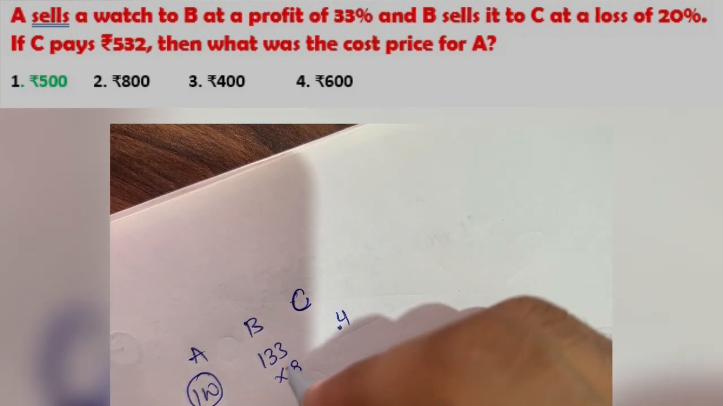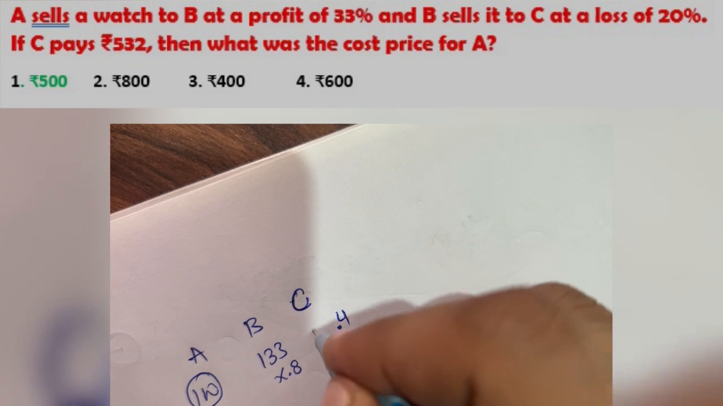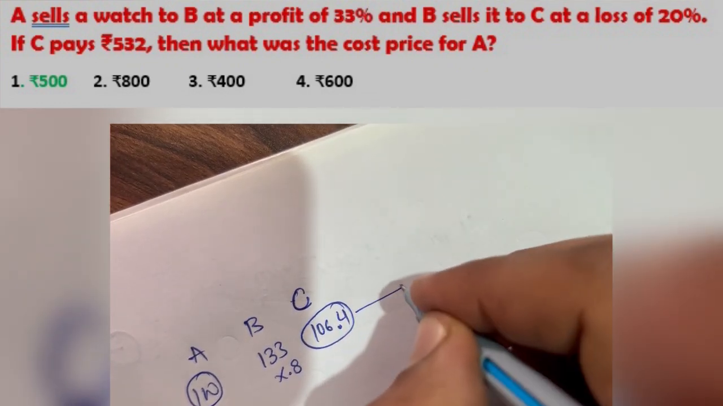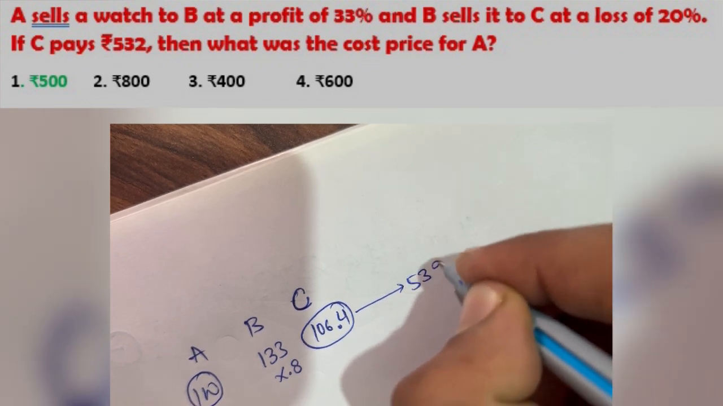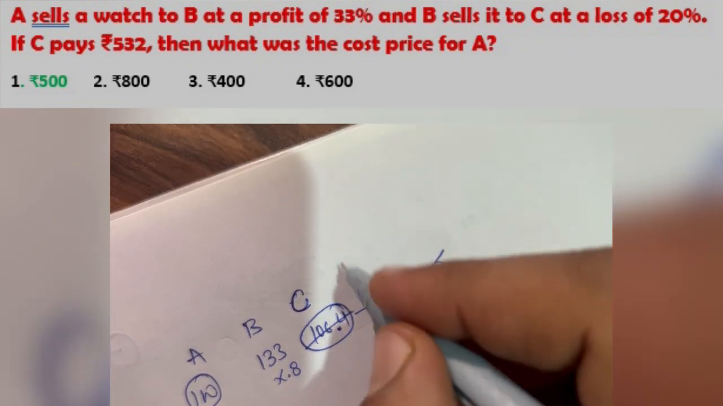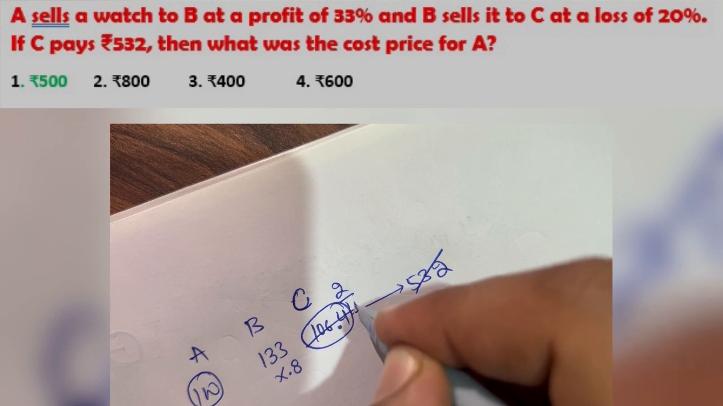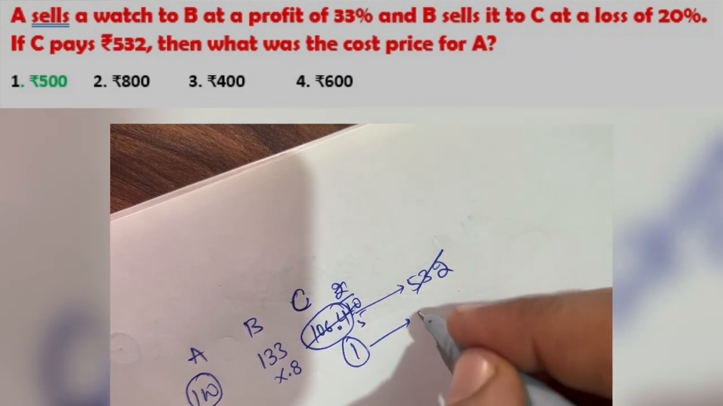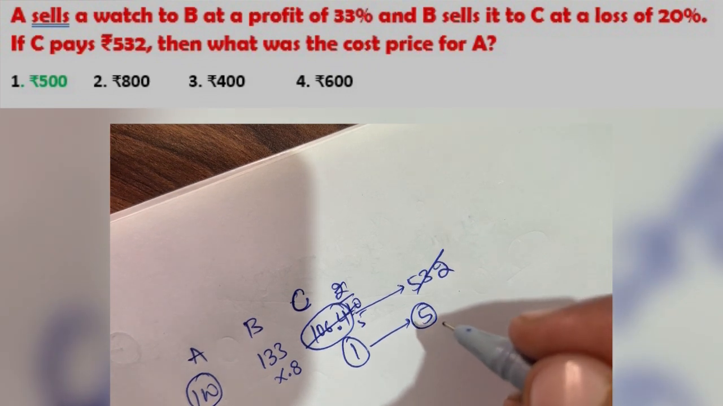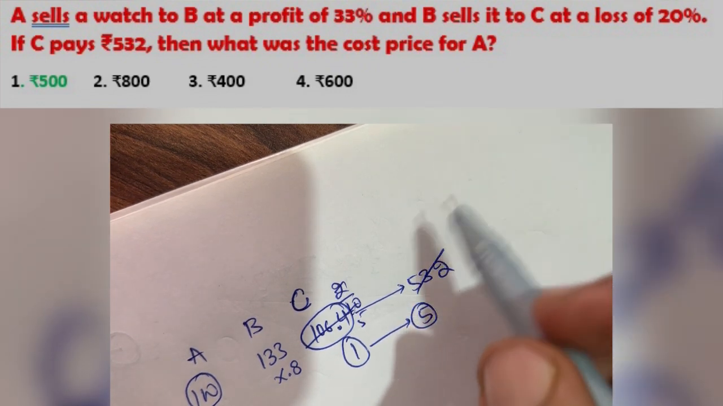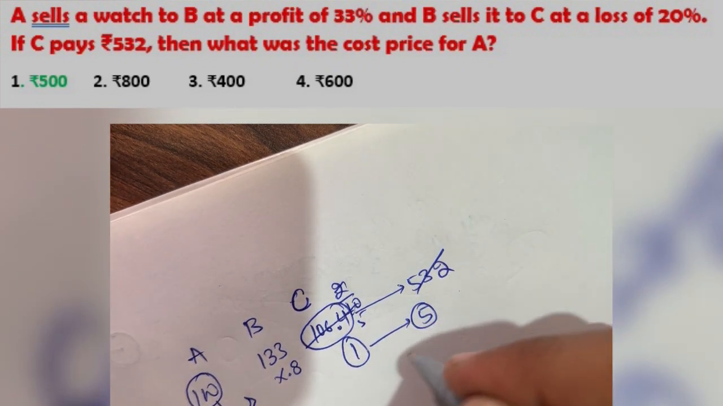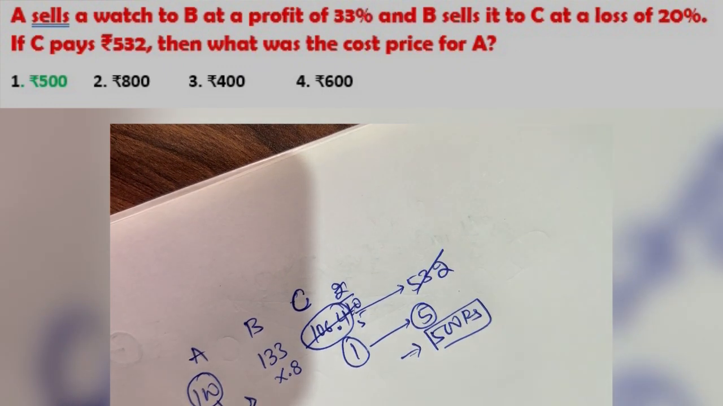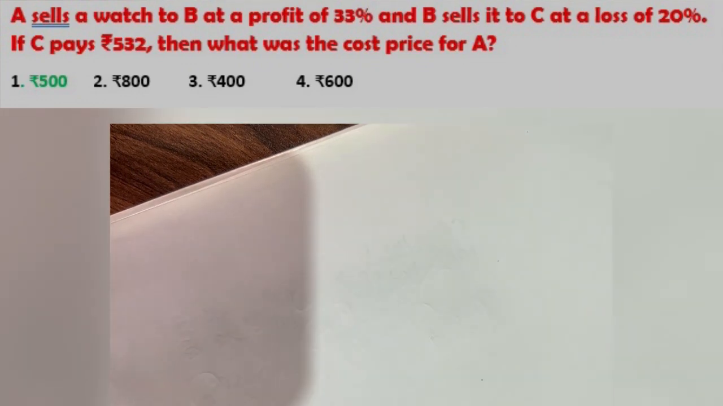So 0.8 into 133 will be 106.4, and the value of 106.4 is given as 532, which is multiplied by 5. So the value of 1 unit will be 5. What we have to calculate is the cost price of A, so the value of 100 units will be given as 500 rupees, which will be the correct option of the question.